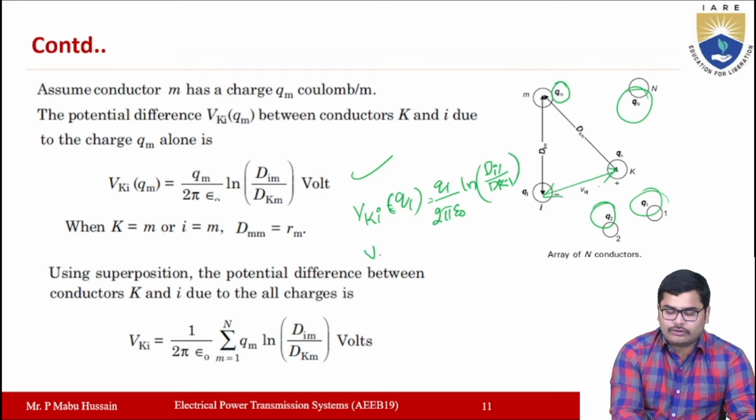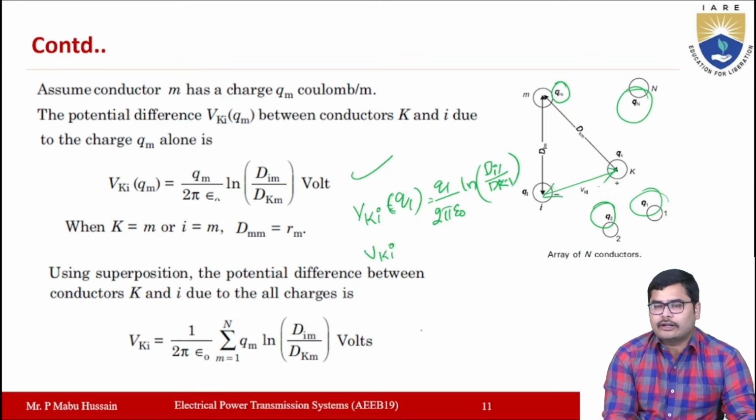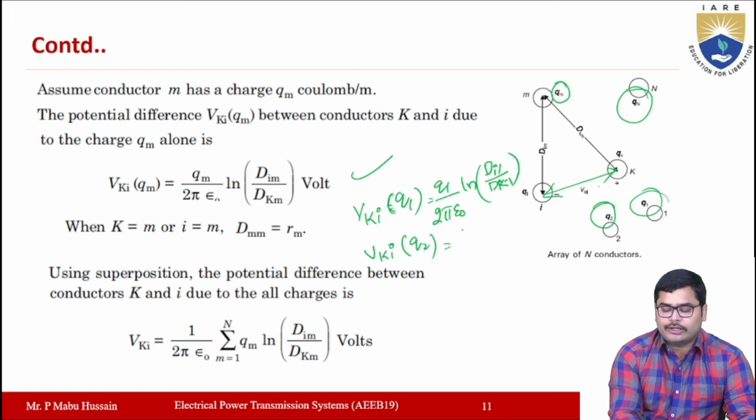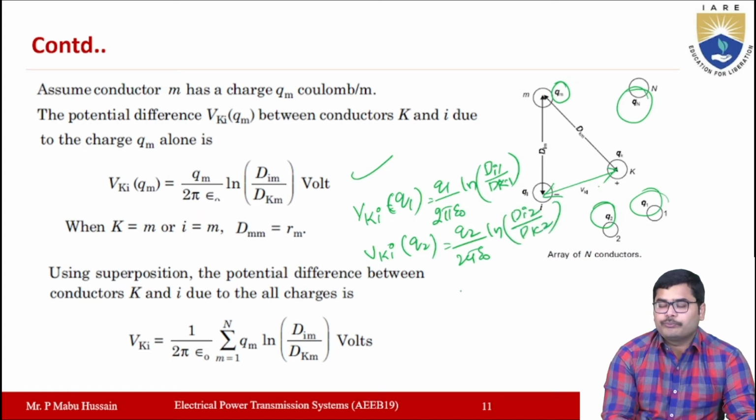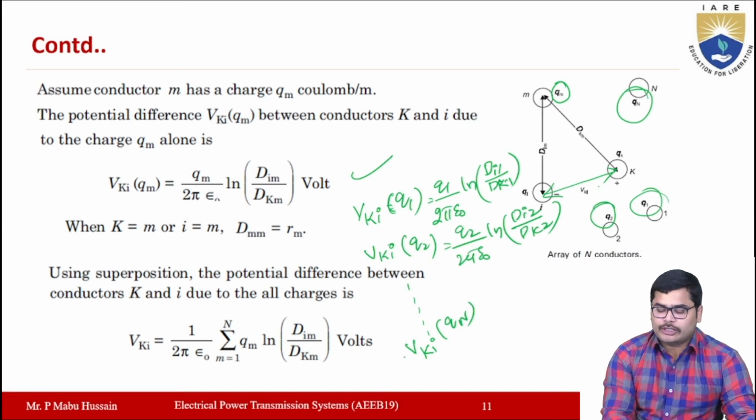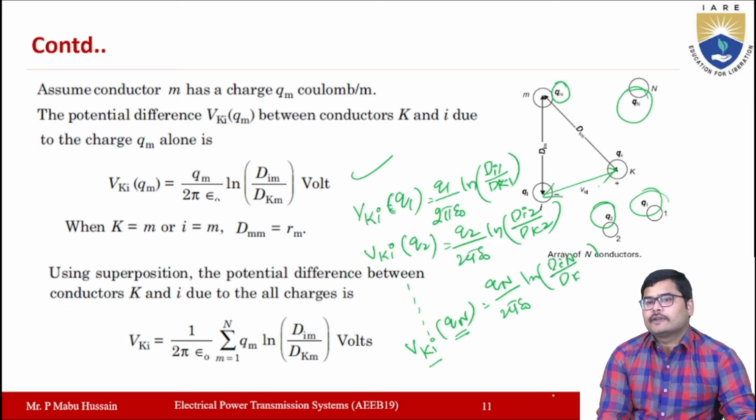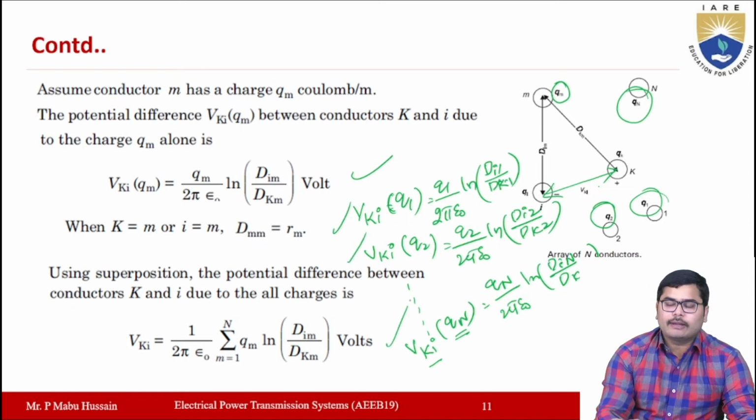Similarly, if you want the potential difference between the conductors k and i due to charge q2, this can be written as q2 by 2 pi epsilon naught ln di2 by dk2. Like this you can write up to the charge qn. So by considering the charge qn, the potential difference between the conductors k and i due to the charge qn will be equal to qn by 2 pi epsilon naught ln din by dkn. Like this you can have the number of equations.